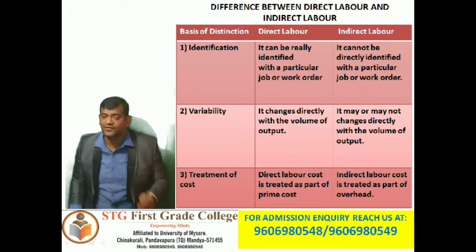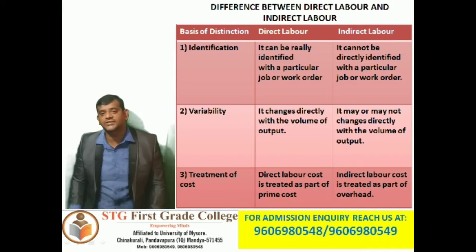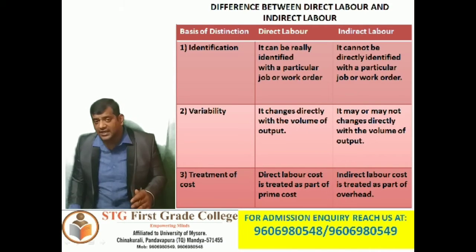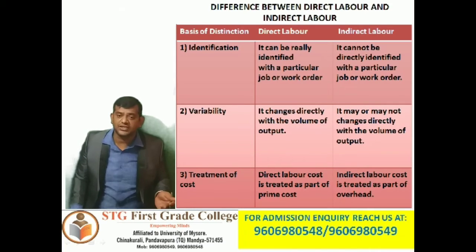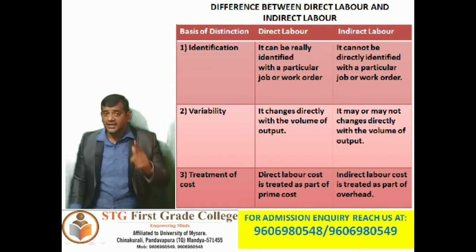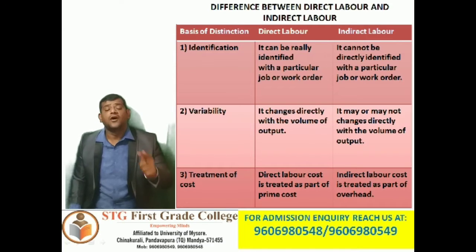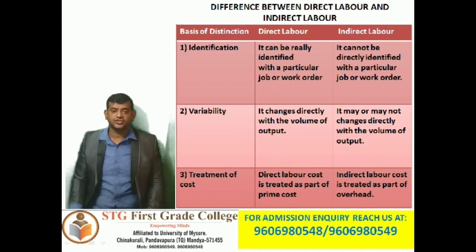But in the case of indirect labor, it may or may not change directly with the volume of output, because it is not directly related to the output or the production.